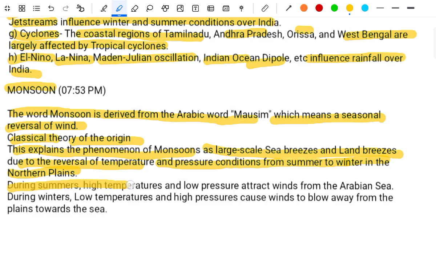During summer, high temperature and low pressure attract the wind from the Arabian Sea. During winter, low temperature and high pressure cause the wind to blow away from the plain towards the sea.